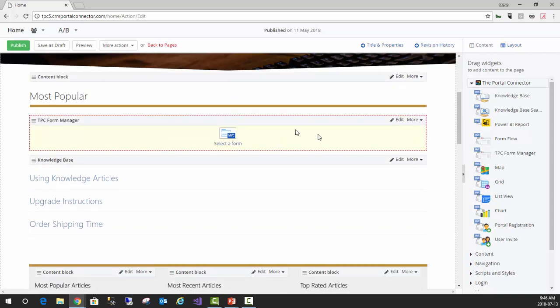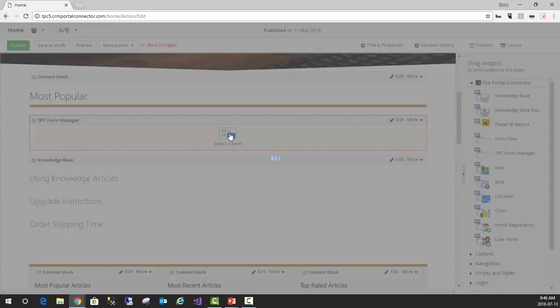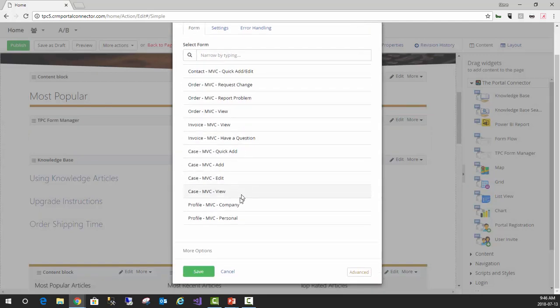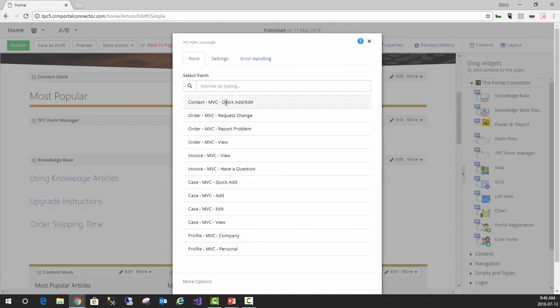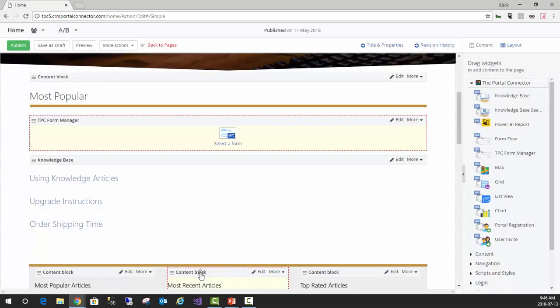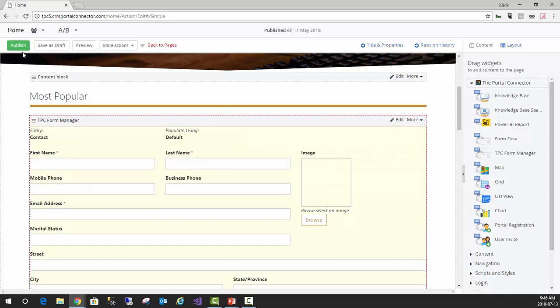I'm not going to make it look all nice and pretty. So I'm going to select a form, maybe a contact us form. I think we might have one in here somewhere. Yeah, there it is right at the top. So there it is there. Well, that's actually a contact. That's not contact us, but that'll work just as well. So click on save.